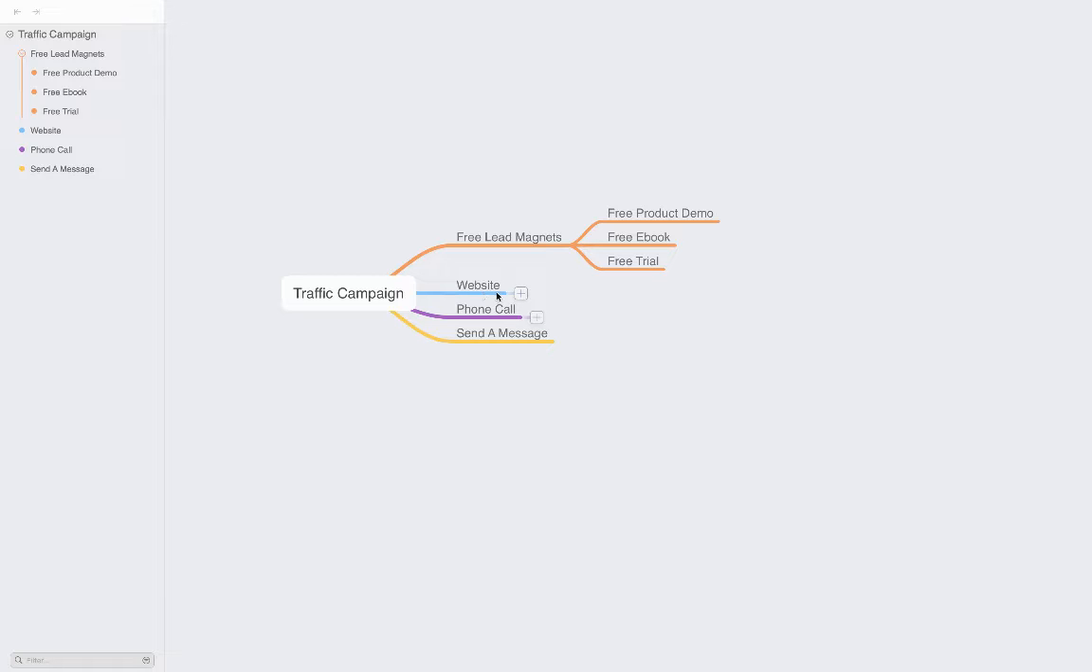And then comes website, phone call, or send a message. This is nothing but, suppose you want to bring traffic, if you have a newly built website and you want to bring in like 10,000 visitors to your website, you can definitely do that using your own website. Okay, that is also possible.